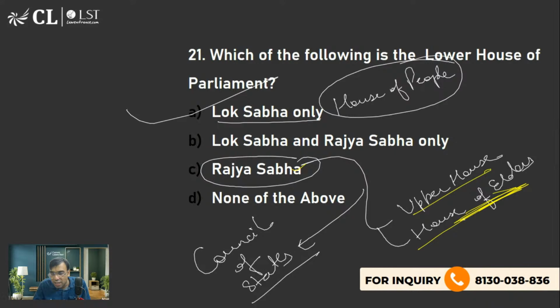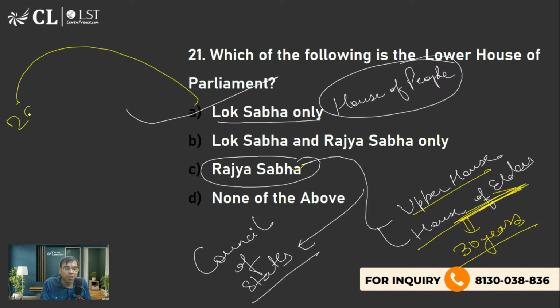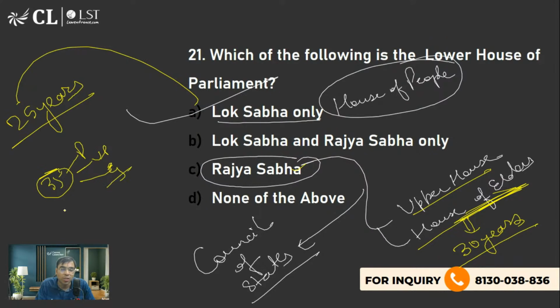Age limit is not 35. Minimum age is 30 years in case of Rajya Sabha, and in case of Lok Sabha, 25 years. So generally it is presumed that on an average, if you take the average age of Rajya Sabha MPs, they are generally more as compared to the average age of Lok Sabha MPs. Rajya Sabha वाली का ज़्यादा होता है. Rajya Sabha MPs have more age on average, generally, because of course minimum age का difference है. It is not 35 years. Minimum 35 years is for president, vice president, governor, इन लोग के लिए होता है 35 years.